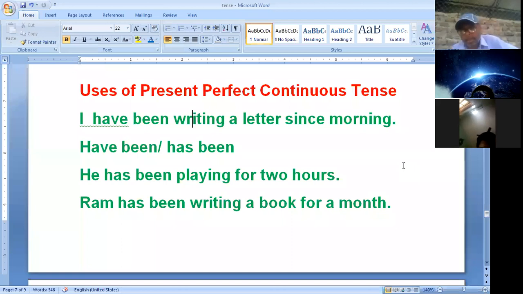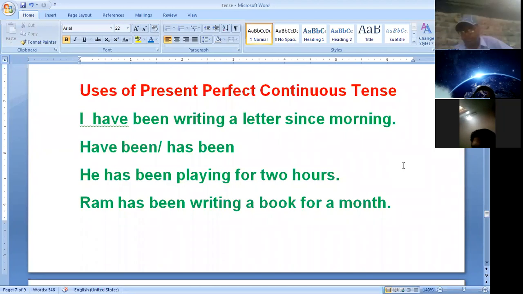Okay, next. So V4 means? V4 means the fourth form of the verb. That is the present participle form, not the past participle form. Present participle form. It is called the ing form also. It is called the fourth form of the verb also. It is used in present continuous tense, past perfect continuous tense, present perfect continuous tense, and future perfect continuous tense. V4 means fourth form of the verb, ing form.